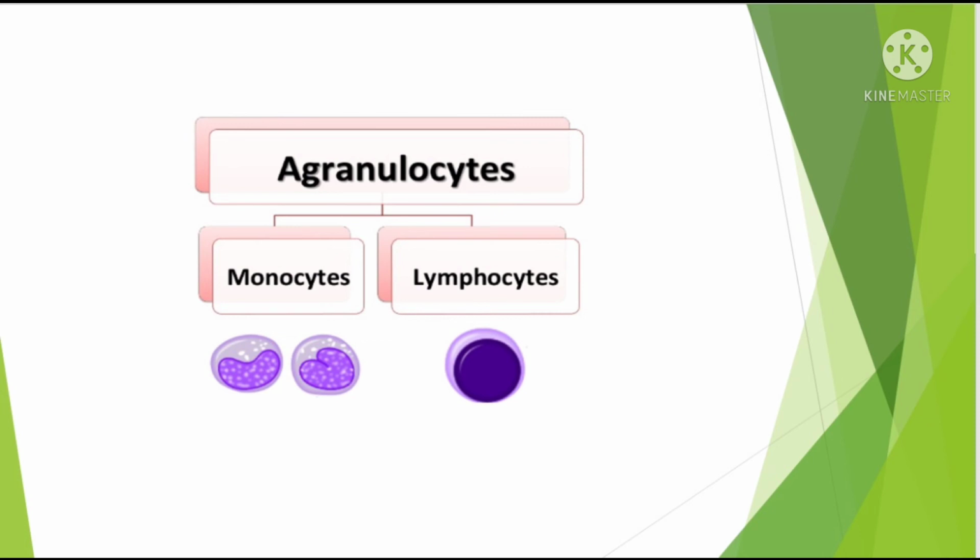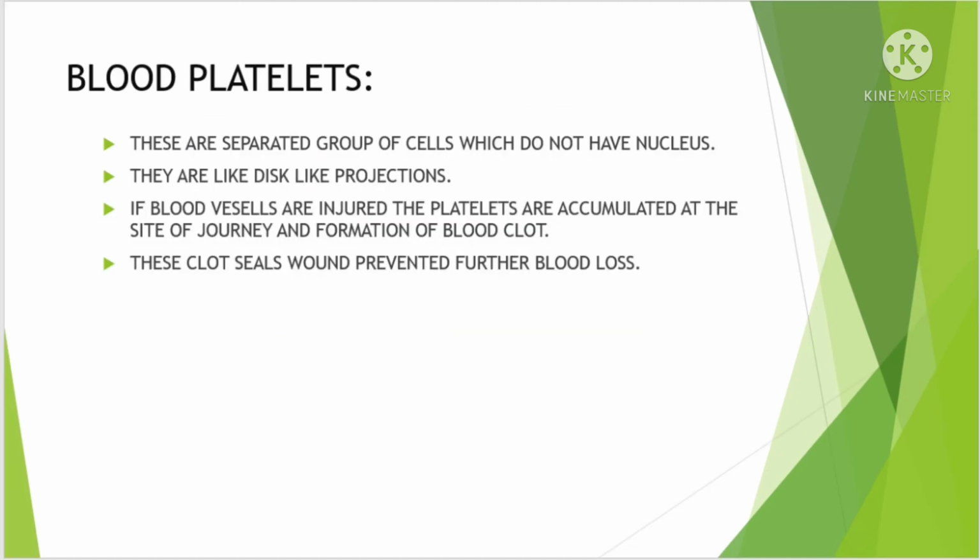Now observe this picture. This is an agranulocyte. How many types of agranulocytes? Agranulocytes are two types: monocytes and lymphocytes.